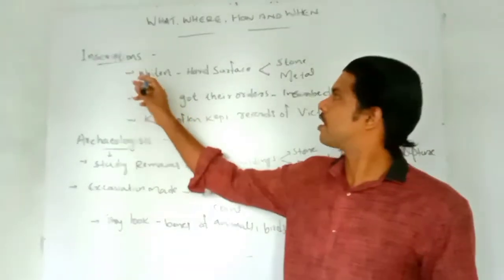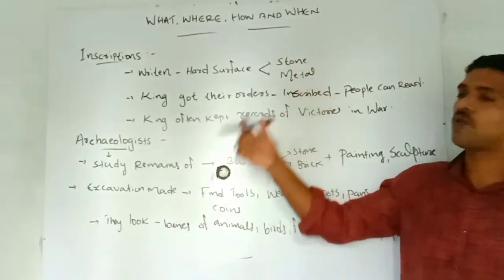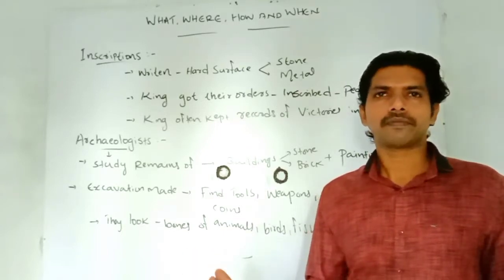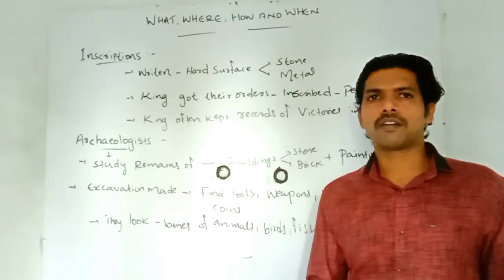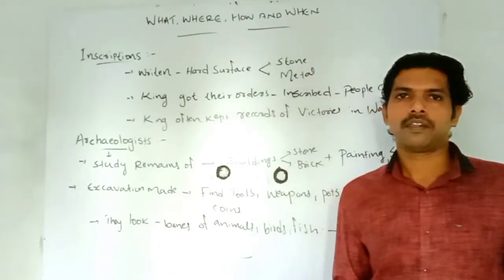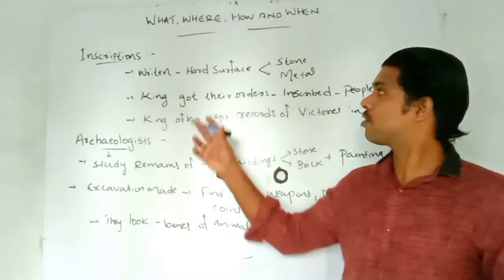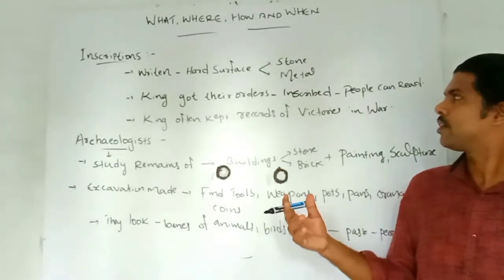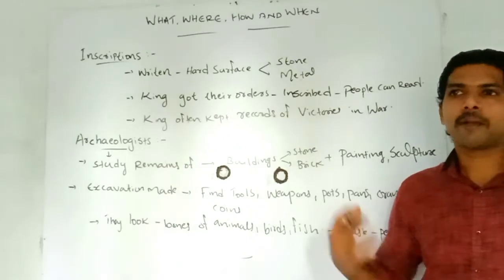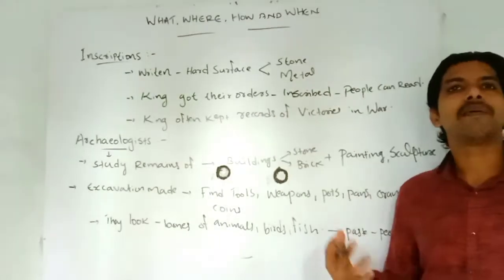So inscriptions are written on hard surfaces, stone or metal, in their languages. The language may be Sanskrit, Arabic, Tamil, or Prakrit; inscriptions were written in all these languages. Sometimes kings issued their orders through inscriptions, inscribed on stone and metal in public places.